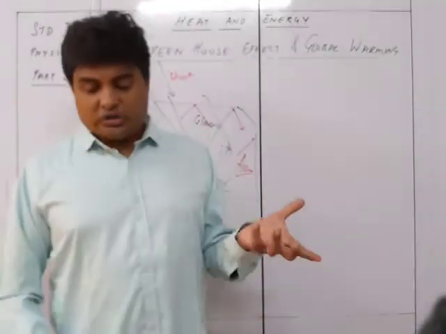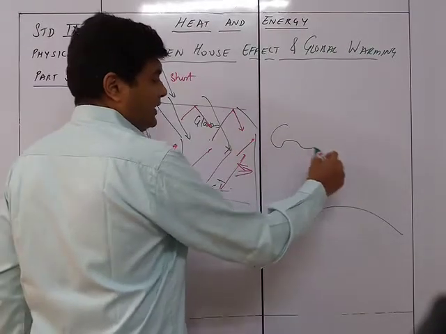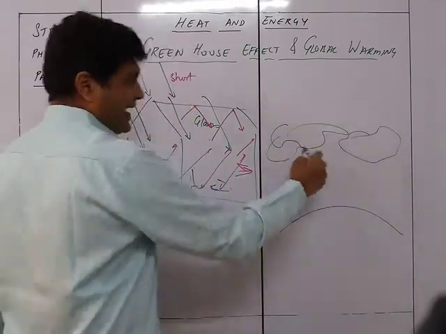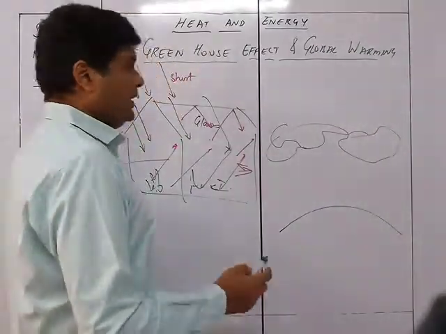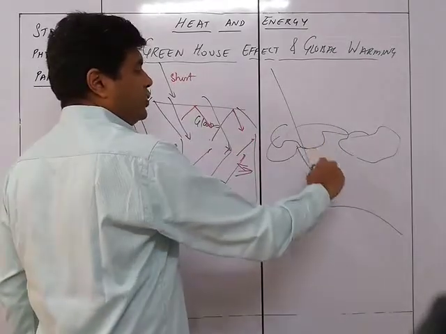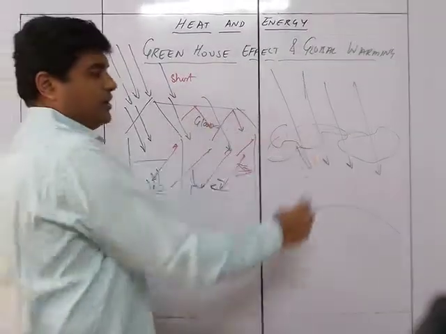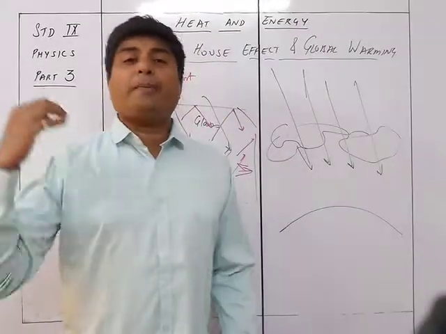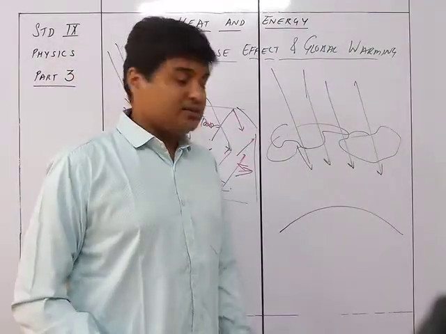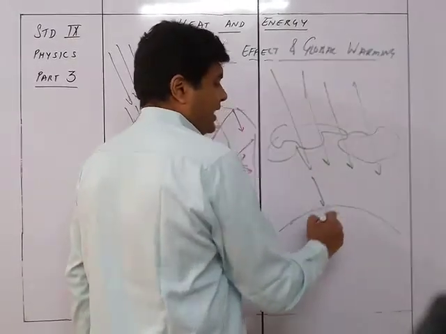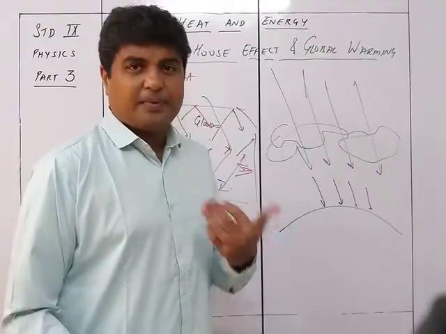Now the same thing also happens on the surface of the earth. If this is the surface of the earth, the gases over here, the carbon dioxide and methane and all the gases in the sky and atmosphere, act as a glass through which the short wavelength light waves can easily penetrate. The light can easily penetrate through these gases and reach the earth's surface. But after reaching the earth's surface, 20% is absorbed and 80% is going to be lost.